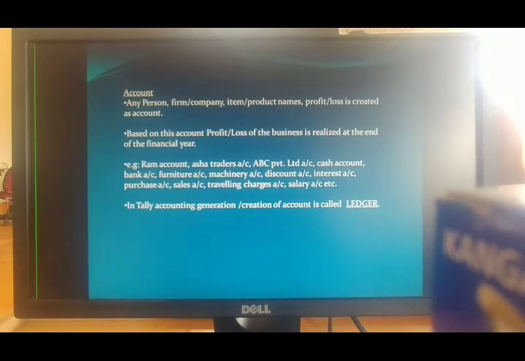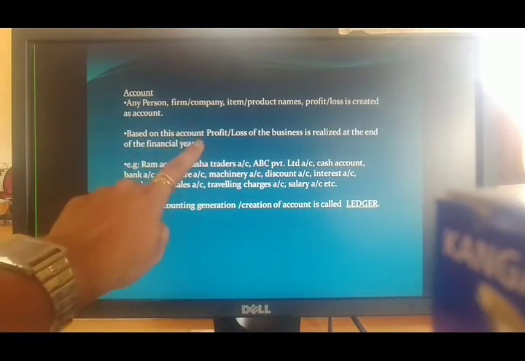So whenever you enter into the business line, whatever person name you come across, or any product name, item name, anything, whatever the name, that particular name's account gets created. And that particular account shows you whether it is giving you any profit or any loss to your business.